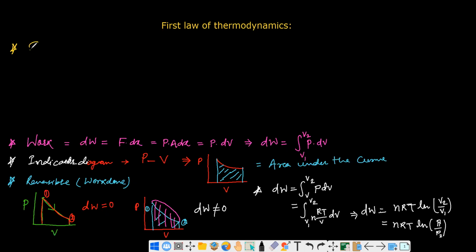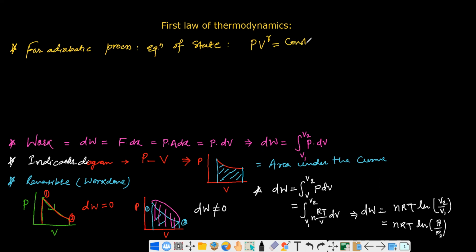For the adiabatic process, the equation of state can simply be written as PV^gamma equal to constant.